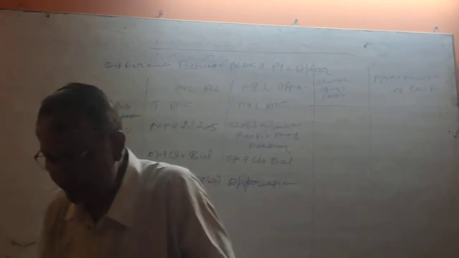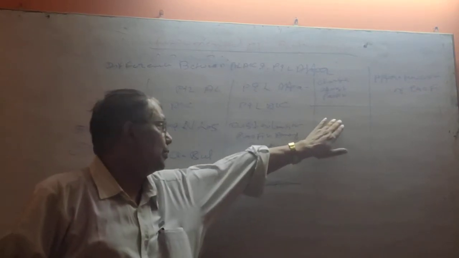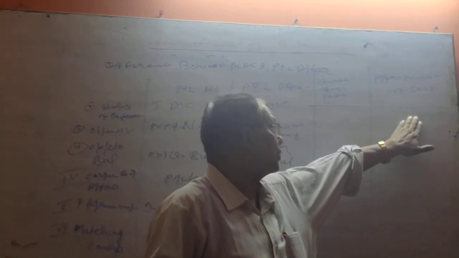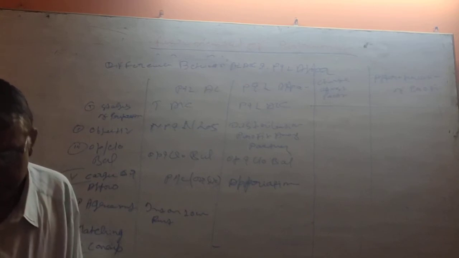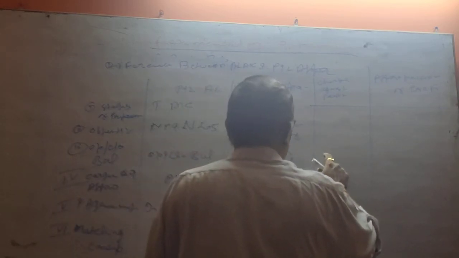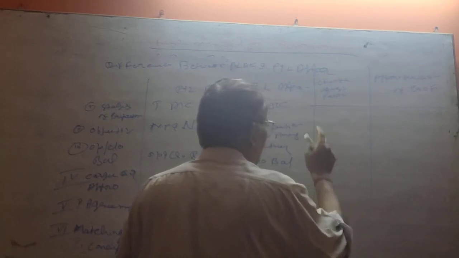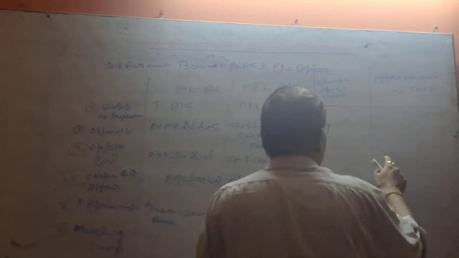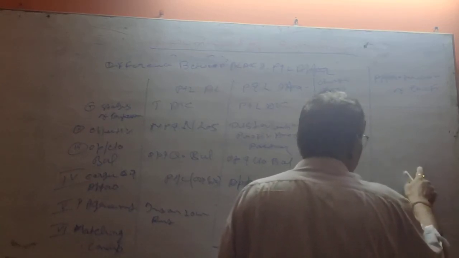Number two, charges are debited to the profit and loss account, while appropriations are debited to the profit and loss appropriation account. Number three, necessity. It is necessary to make the profit and loss account to find out the net profit or net loss, and appropriation of the profit is not necessary. Only if there is a profit, then we will prepare it.